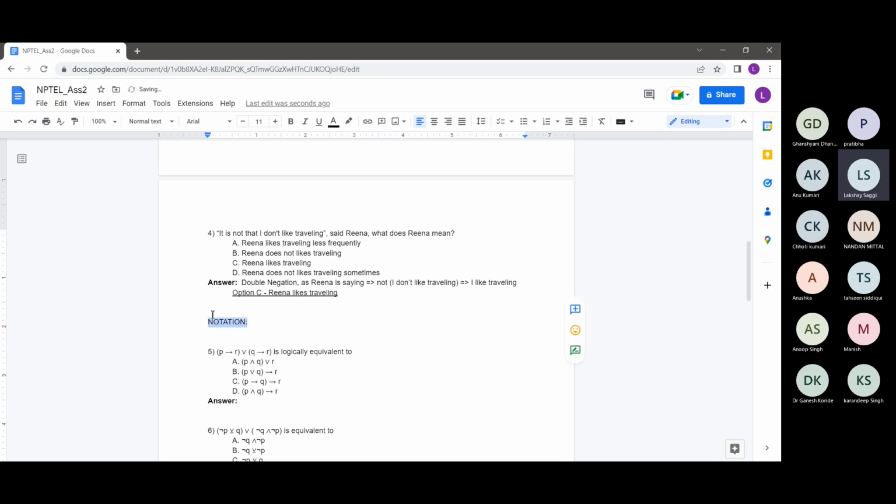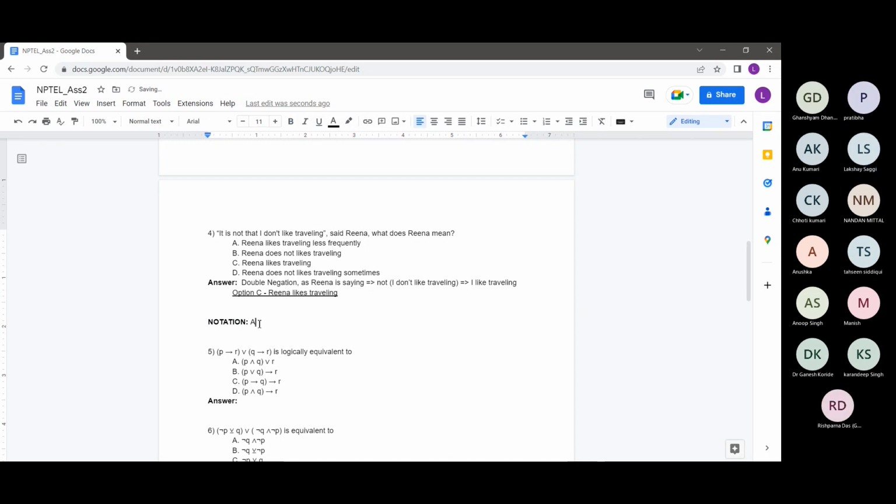Maybe you guys can also adopt this notation for faster or easier methods of seeing the Boolean logic. What I mean by that is, suppose you are writing some statement like P or Q and R, and you have to simplify this sort of thing.